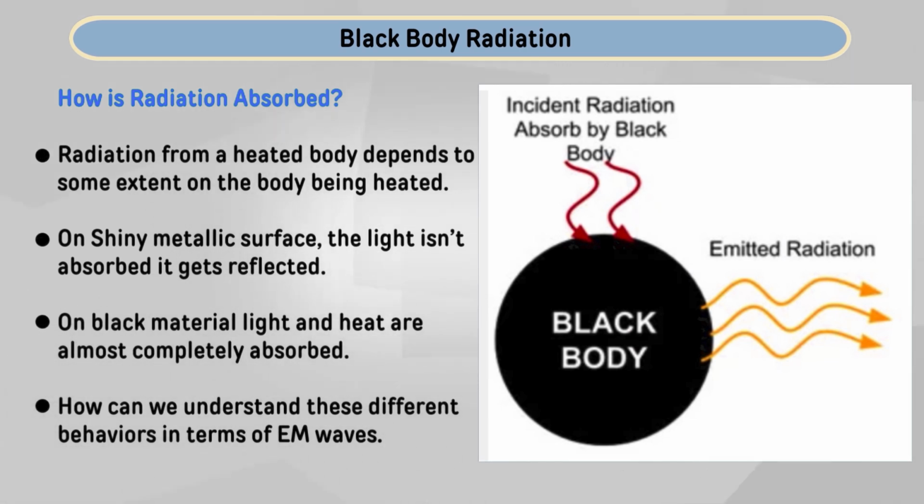For a black material, light and heat are almost completely absorbed and the material gets warm. How can we understand this different behavior of these types of objects in terms of light as electromagnetic waves interacting with charges in the material? We know that the atoms and molecules of the material we are considering are complex structures with electrons and a nucleus, and the interaction of these electromagnetic waves with these electrons helps explain this behavior.